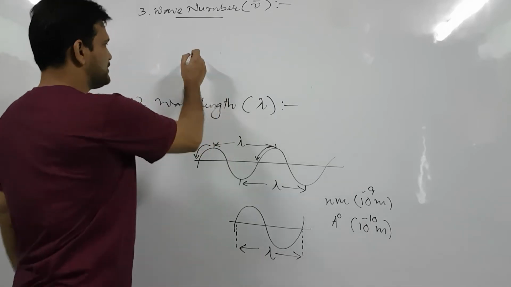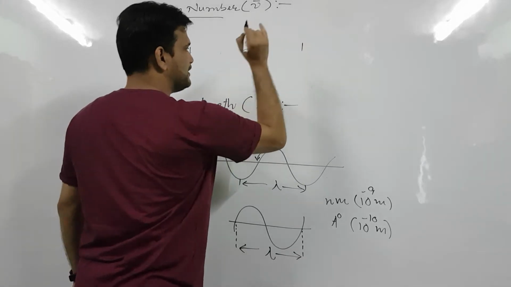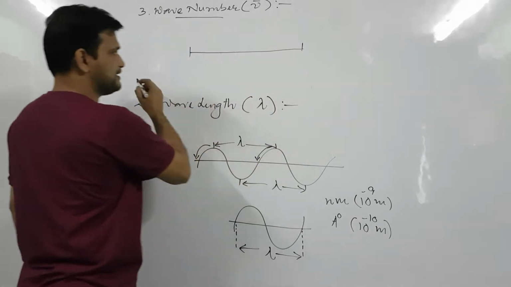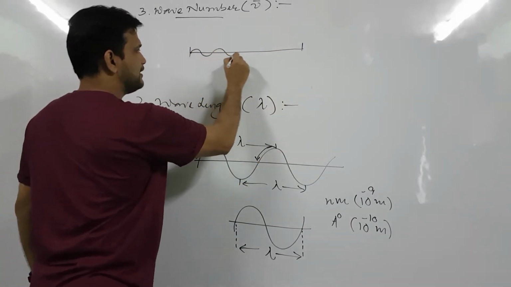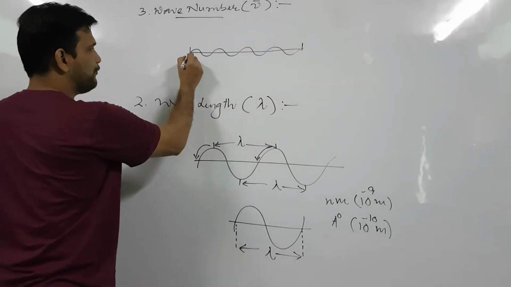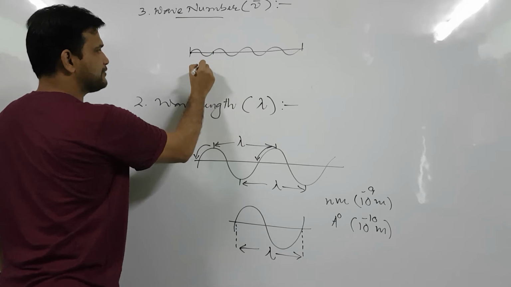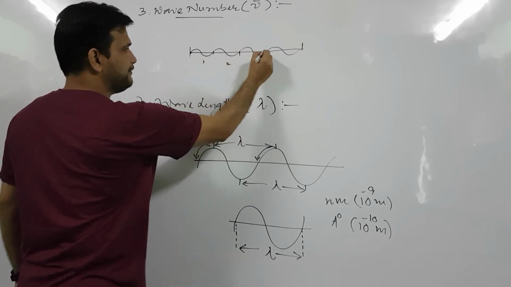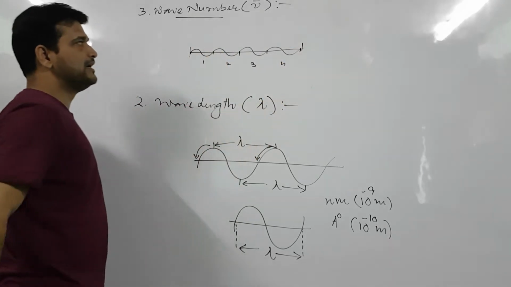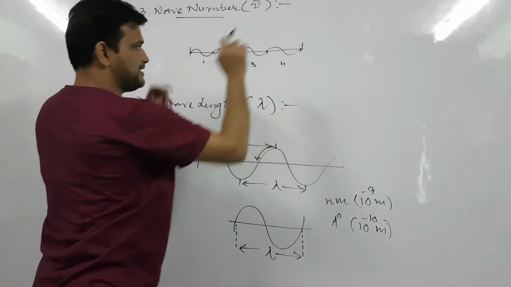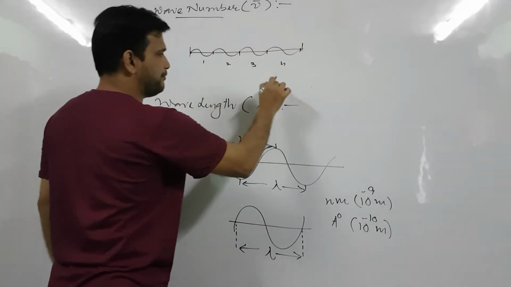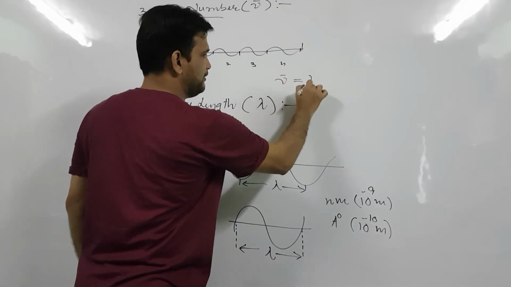But suppose this is the unit distance. Now from here to here, this is one wave, two waves, three waves and four waves. If this is the unit distance and there are four waves, then the wave number nu bar will be 4.